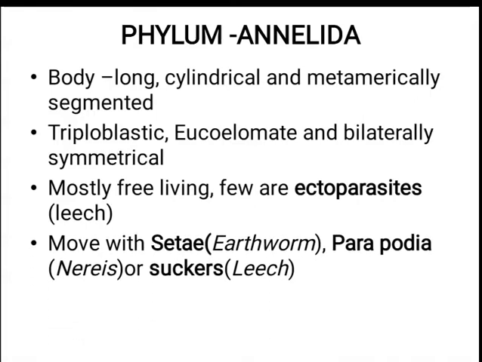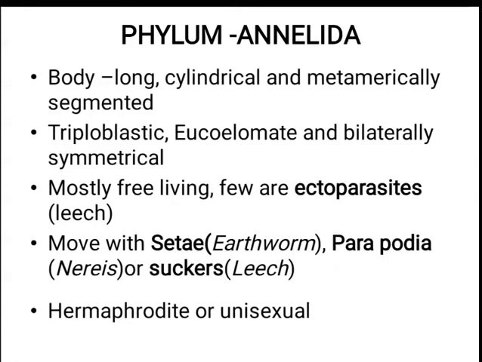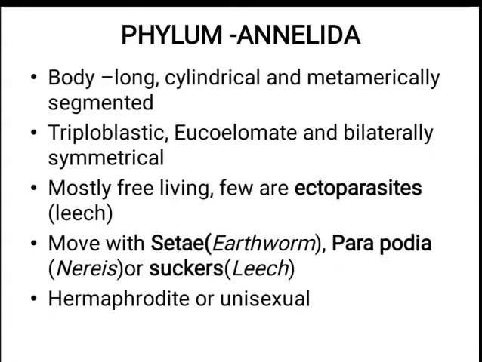They move with setae, parapodia or suckers. Now what are these? These are locomotory organs, or organs that help the animal to move from one place to the other. Setae in earthworm, parapodia in Nereis and suckers in leech. Hermaphrodite or unisexual. Hermaphrodite if both the reproductive organs, male as well as female, are found in the same animal, for example earthworm, or unisexual as in other worms.